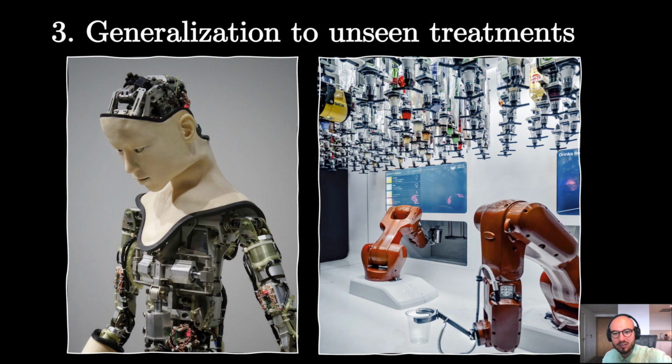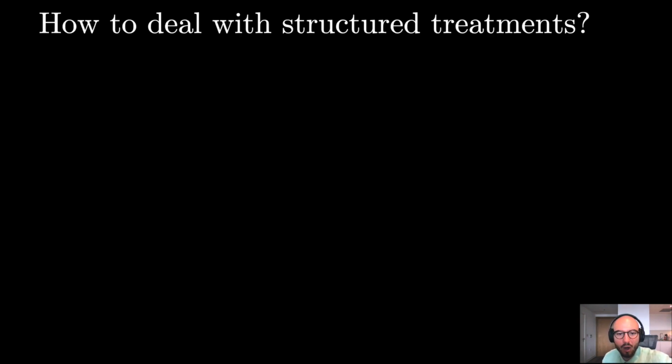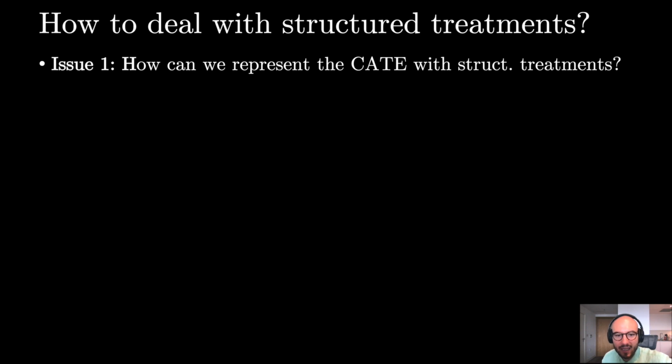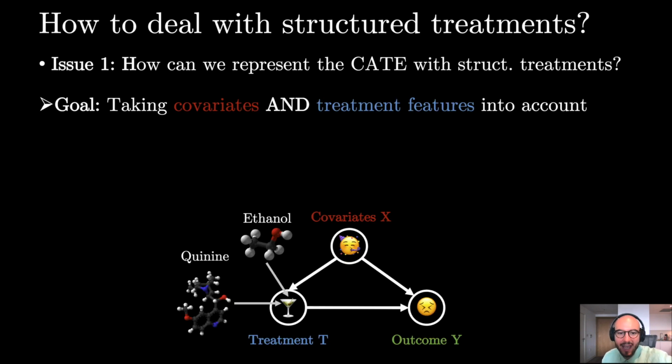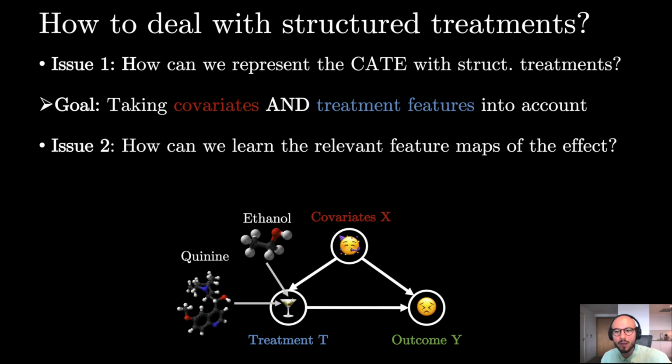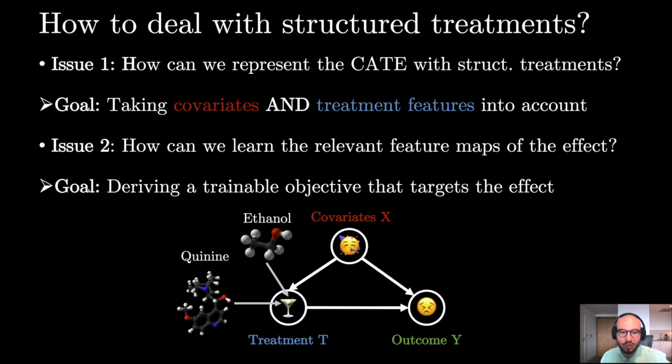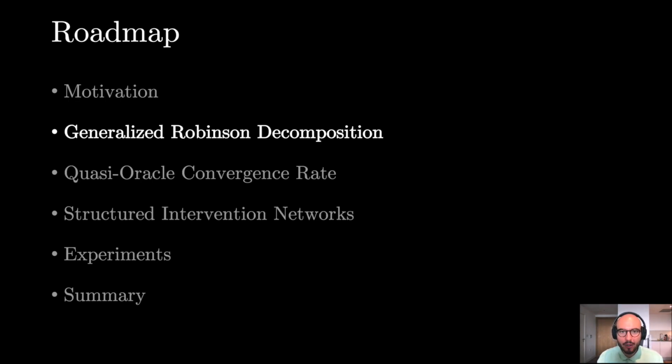All these considerations lead us to two issues. One, how can we represent the CATE with structured treatments? Well, the goal is to take covariates and the treatment features into account. Secondly, how can we learn the relevant feature maps of the effect such that we yield a trainable objective designed to target the CATE? For solving both these issues, we propose the generalized Robinson decomposition.